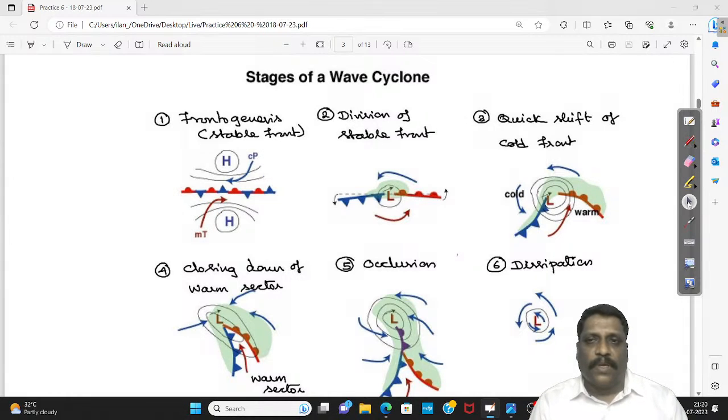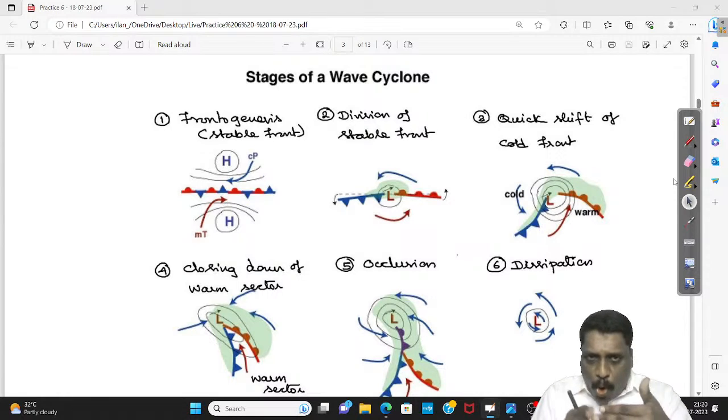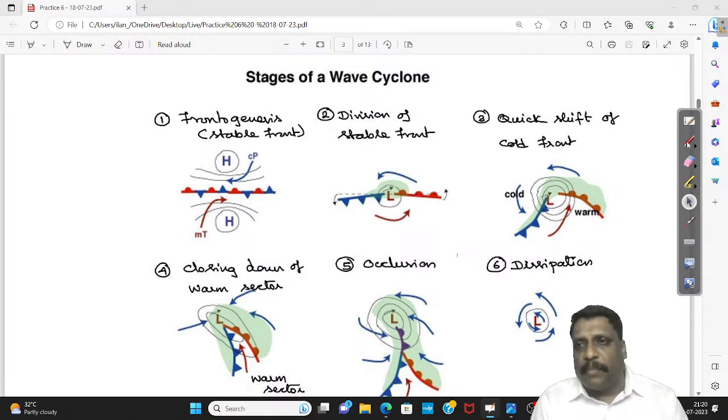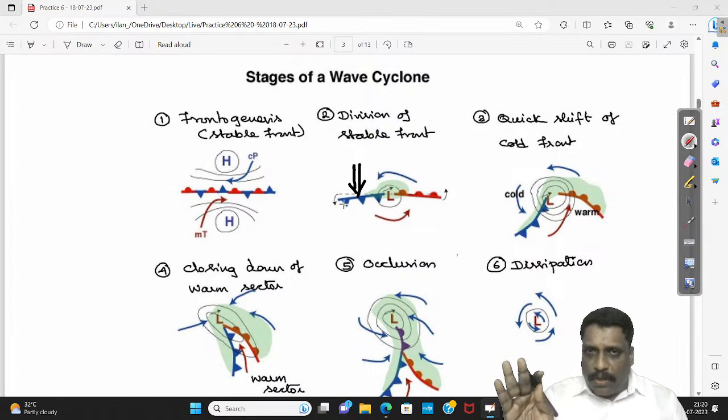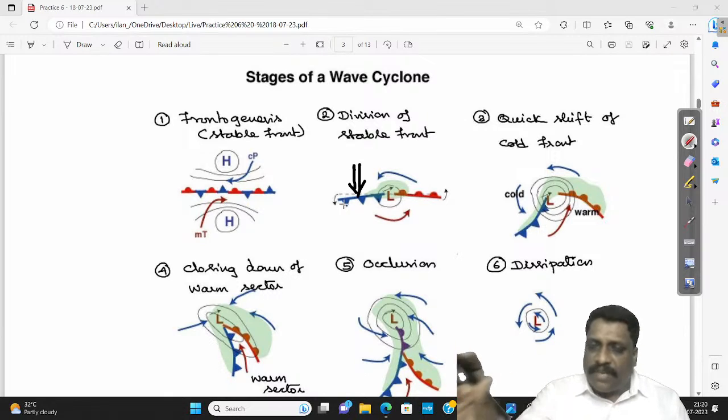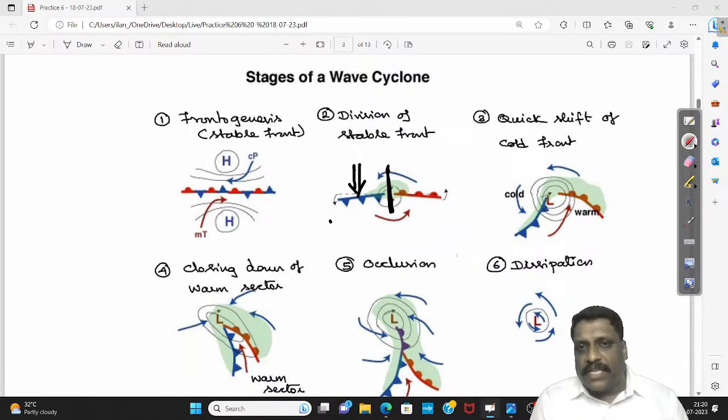Then what happens? This cold air mass will try to occupy the place of the warm air mass. This cold front will start venturing into the regions of warm air mass. As the cold air mass tries entering the warmer locations, this front will get divided as cold front and warm front. In stage 1, you do not have the difference between cold front and warm front. But in stage 2, you have the difference.